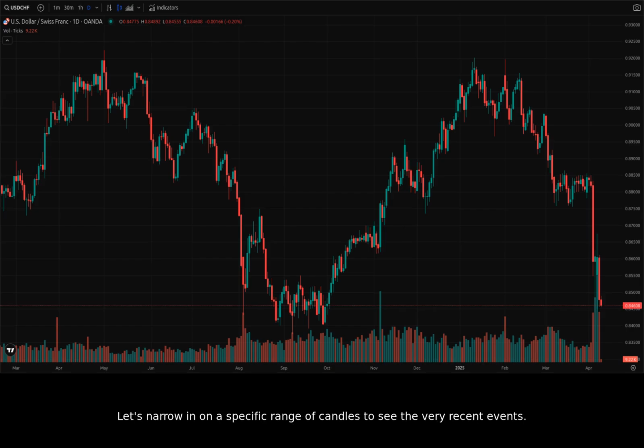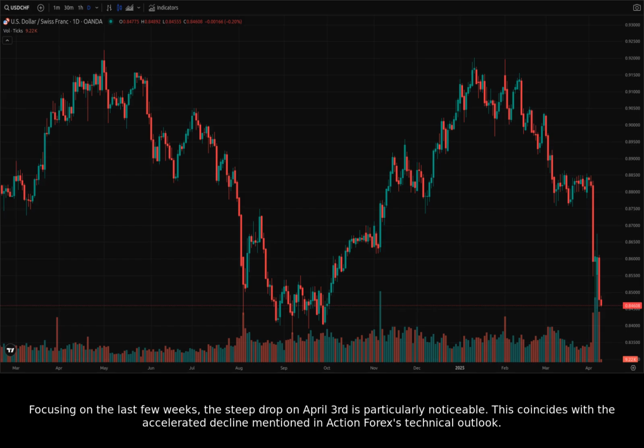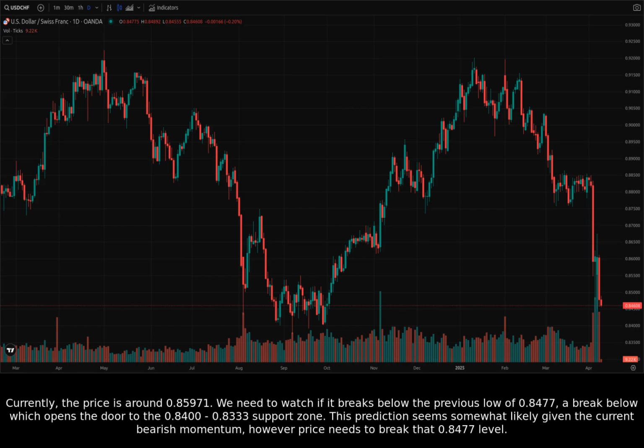Let's narrow in on a specific range of candles to see the very recent events. Focusing on the last few weeks, the steep drop on April 3 is particularly noticeable. This coincides with the accelerated decline mentioned in Action Forex's technical outlook. Currently, the price is around